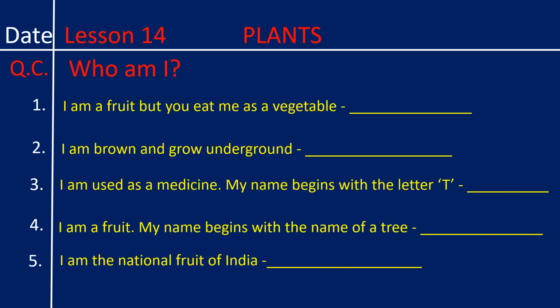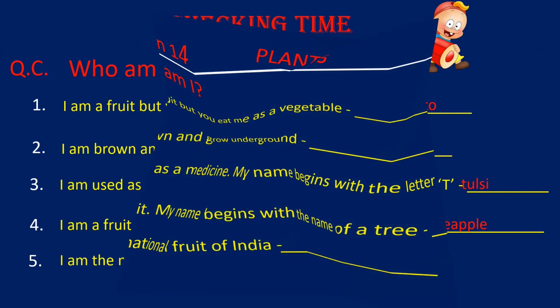Number 4. I am a fruit. My name begins with the name of a tree. Number 5. I am the national fruit of India. Children, now write the answer and then we will discuss and check it out.